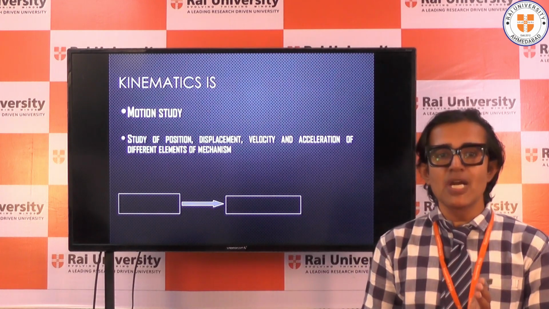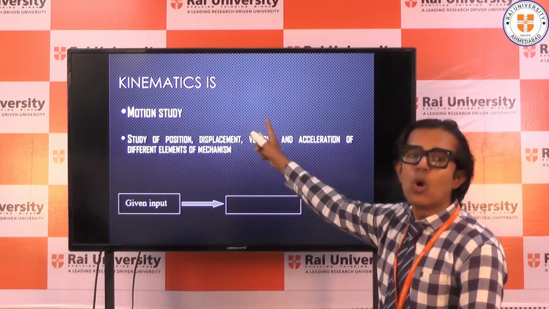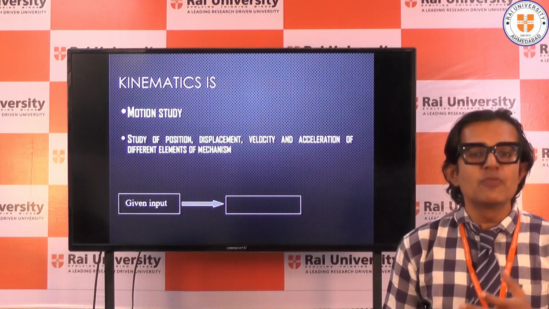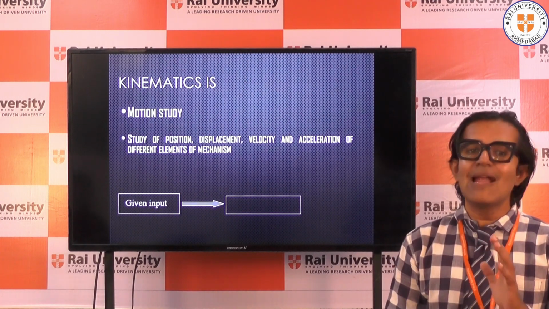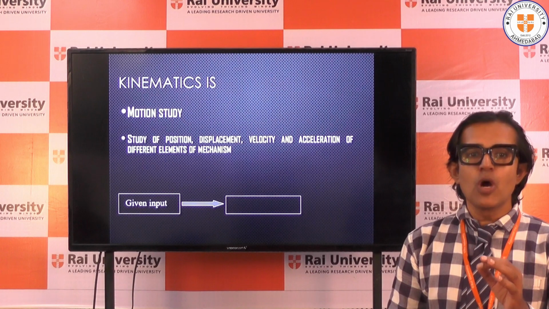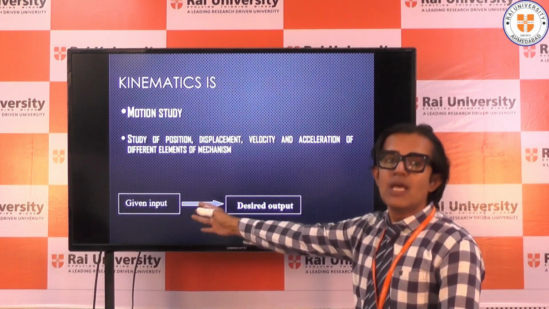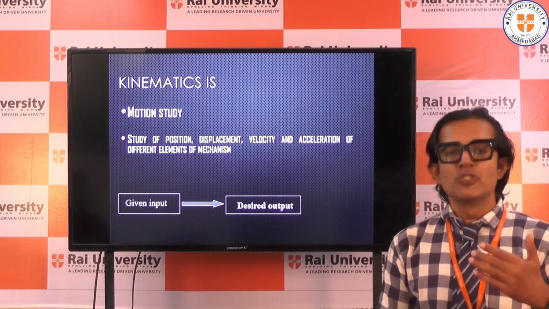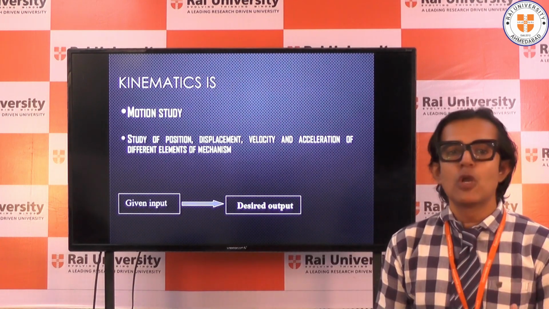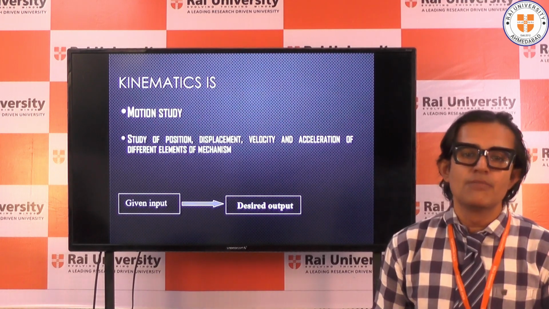We are also going to study that if a part is moving, then what will be its position, its displacement, its velocity, acceleration. All those calculations fall under the category of kinematics. In short, if I give the dimensions as the input, then the output can be found out as position, displacement, velocity and acceleration of any single element of the machine.